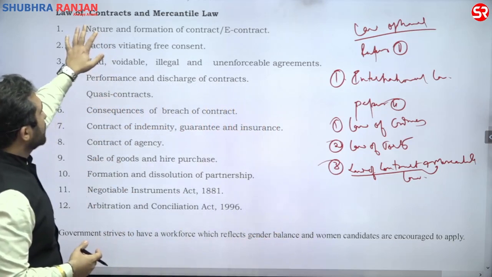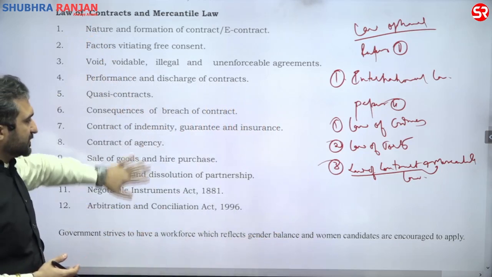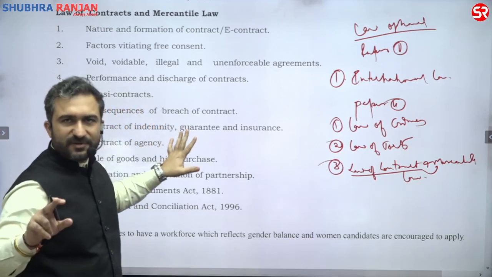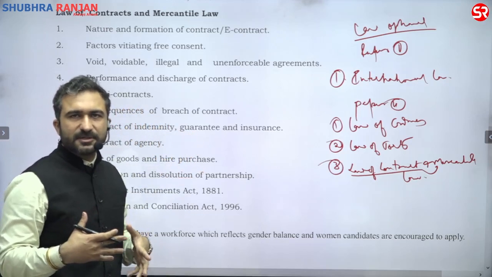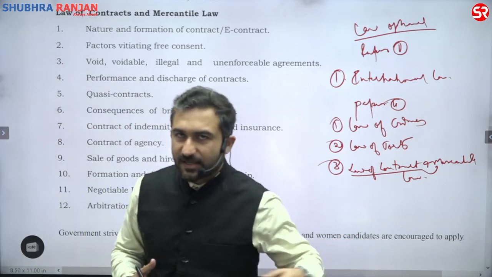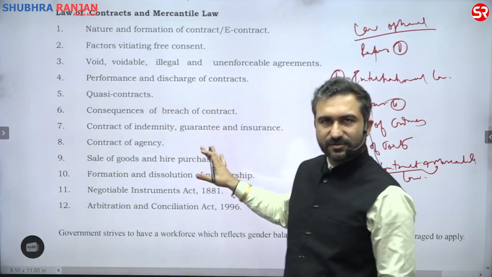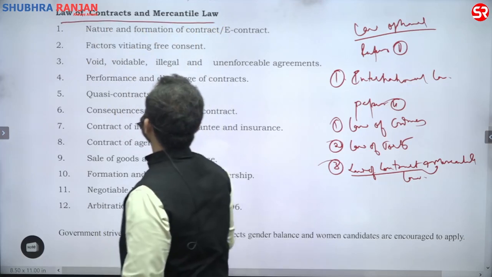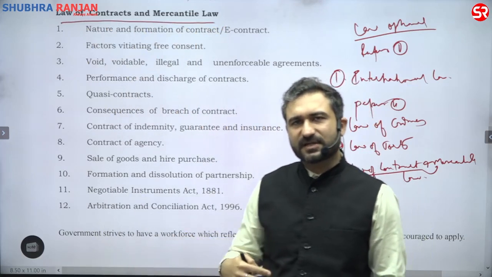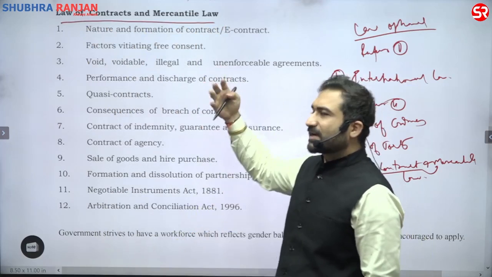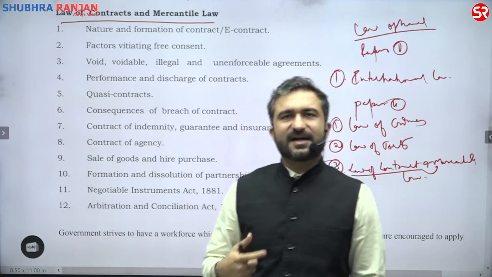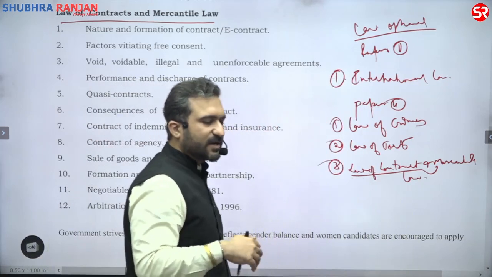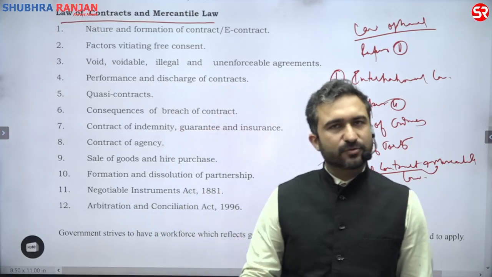If we can see it here too, this is the PDF that we are sharing right now in the background, pertaining to the 2023 notification of the UPSC. So the syllabus that we have excerpted out here, which we are dealing with in this slide, is from the 2023 notification of UPSC CSC. This is how they have written the heading of the subject as law of contracts and mercantile law. This may be called law of contract and other mercantile laws because law of contract is one aspect of mercantile law. These kinds of clarifications we will keep on taking whenever we are dealing with the subjects, particularly when the course begins.